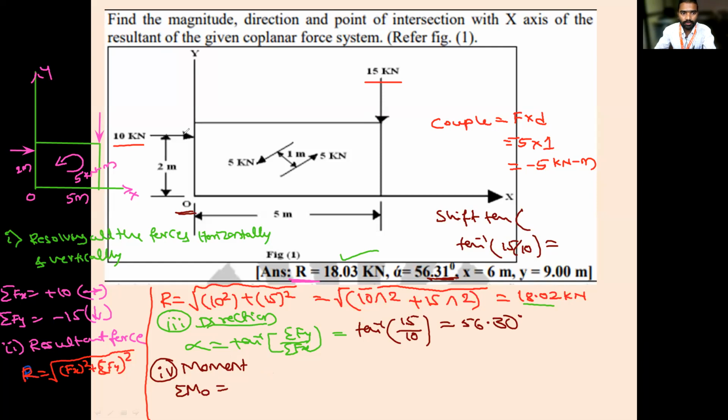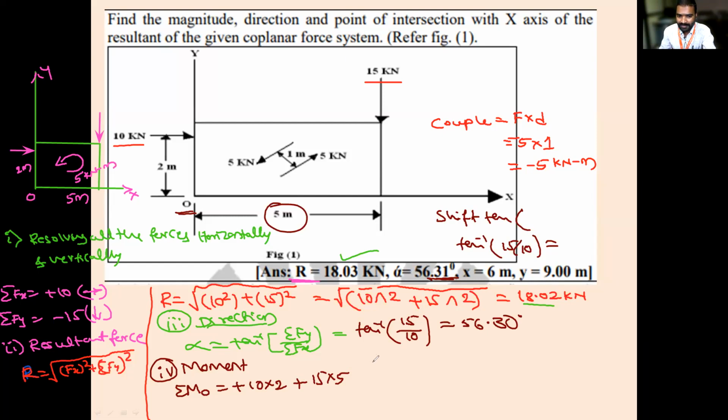this 10 kilonewton force at a distance of 2 meter, is it producing clockwise or anti-clockwise moment? Clockwise. So it is 10 into 2. Next, how much is the moment produced by the 15 kilonewton force? It is also clockwise, that is 15 into 5. Are you getting how it is 5? Yes sir.